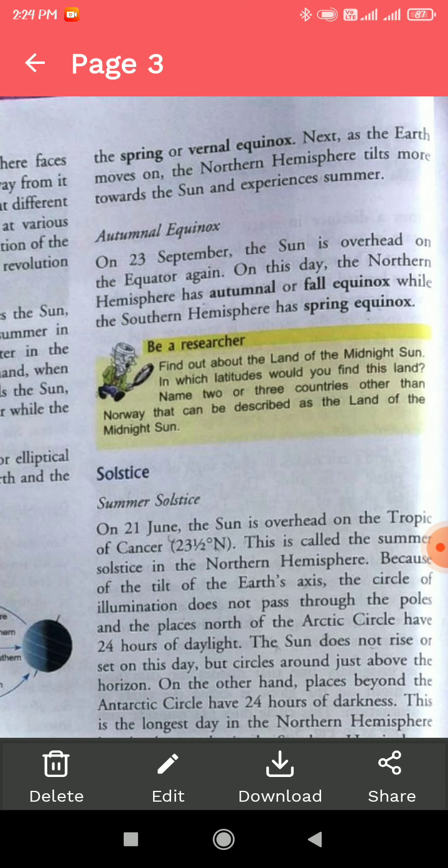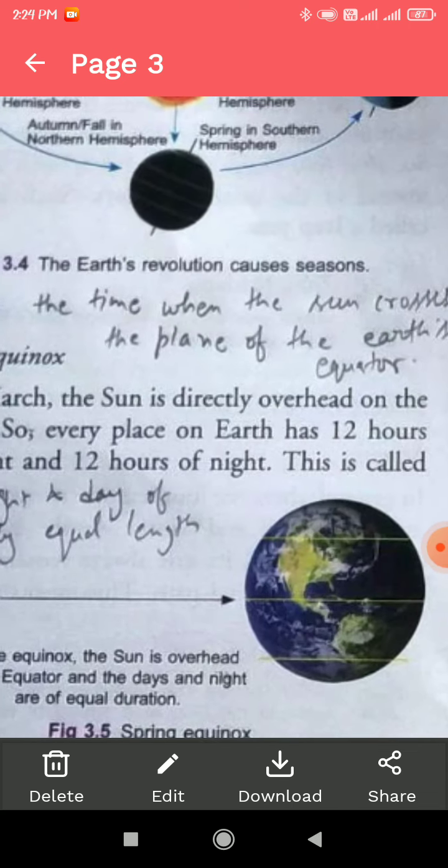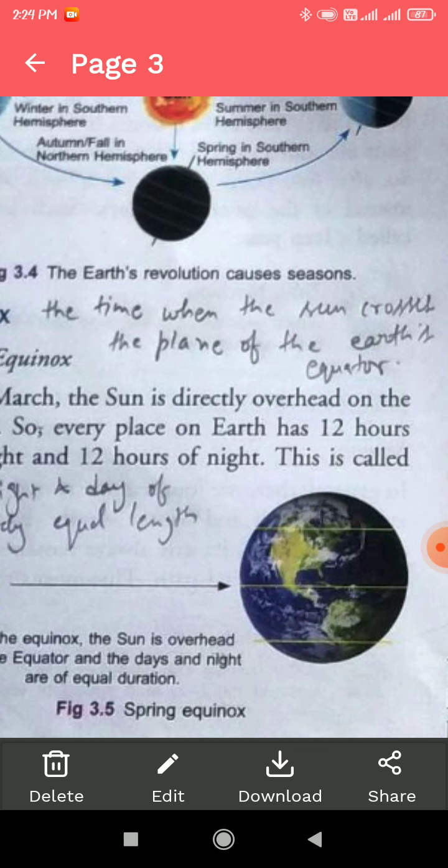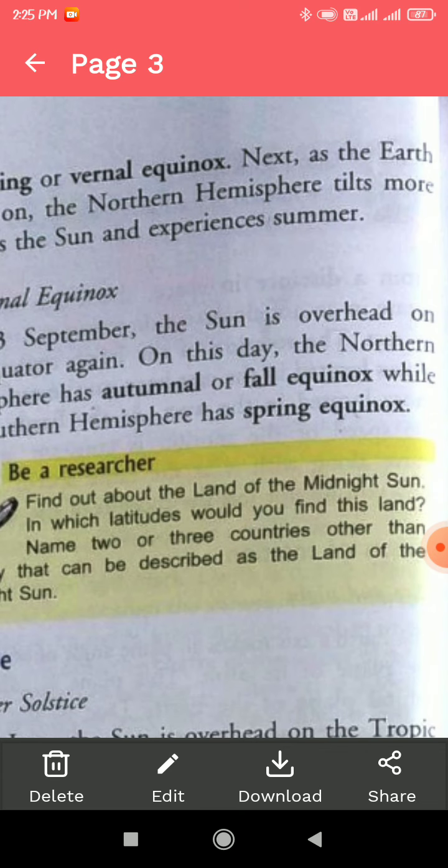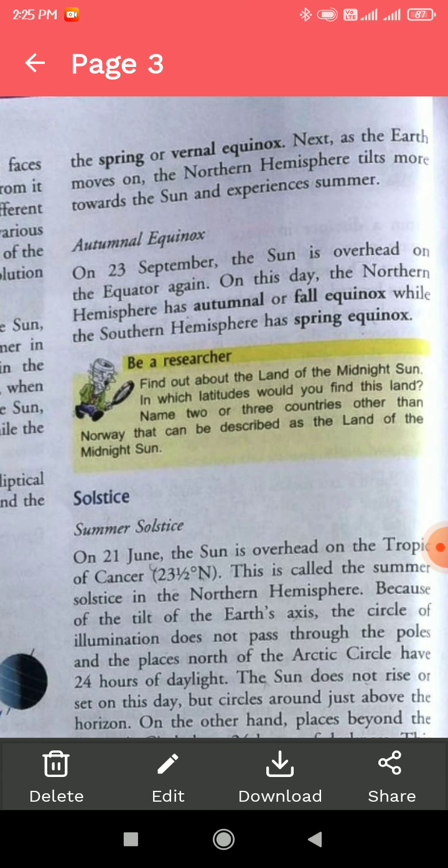As the earth moves on, the northern hemisphere, that means the part above the imaginary line, the equator, is the upper part of the earth. The part above the equator we say is the northern hemisphere. When the earth moves on, the northern hemisphere tilts more towards the sun and it experiences summer.